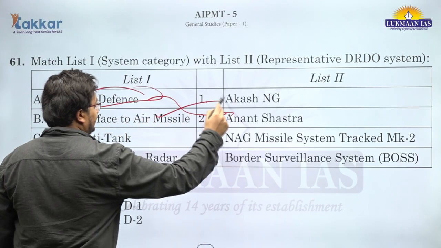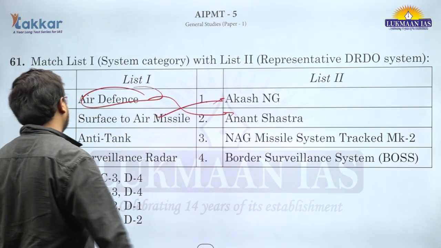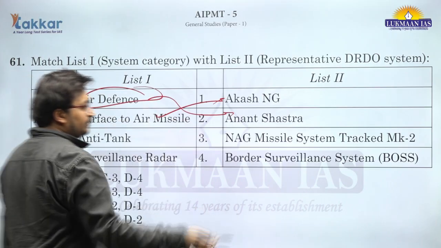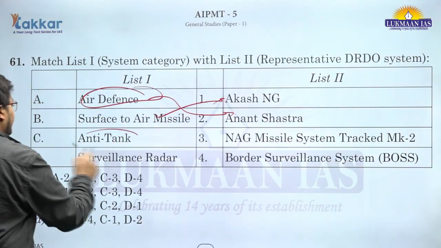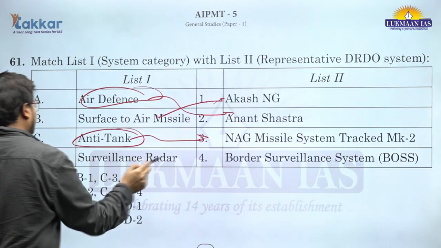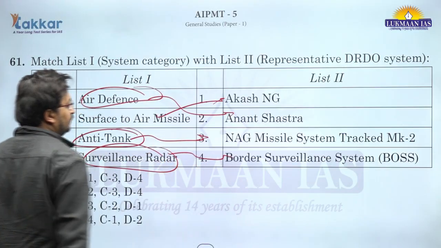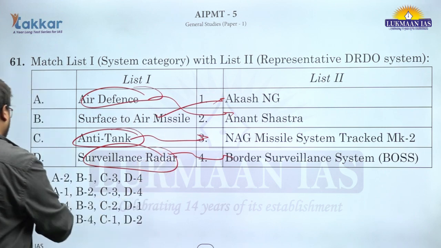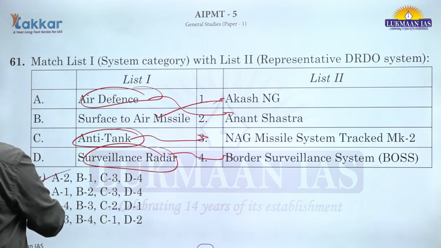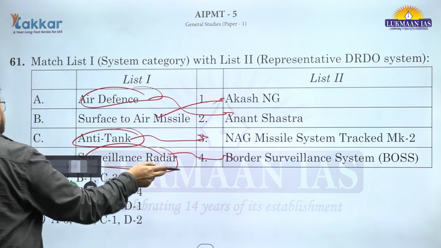Surface to air missile is Akash NG, new generation. Air to air missile is Astra missile. Anti-tank is Nag, and surveillance radar is border surveillance system. So A, 2, B, 1, C, 3, D, 4. A is the answer for question number 61.